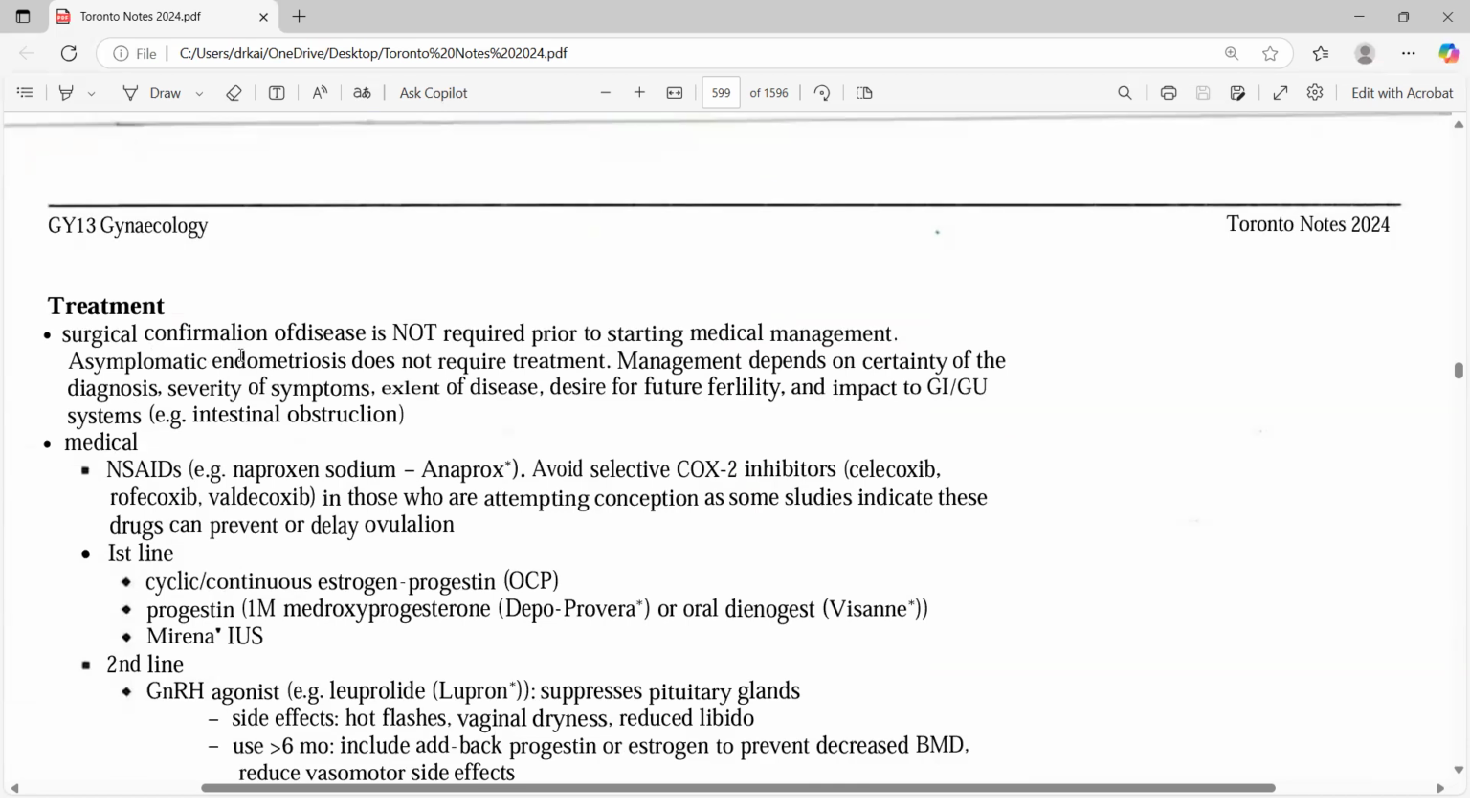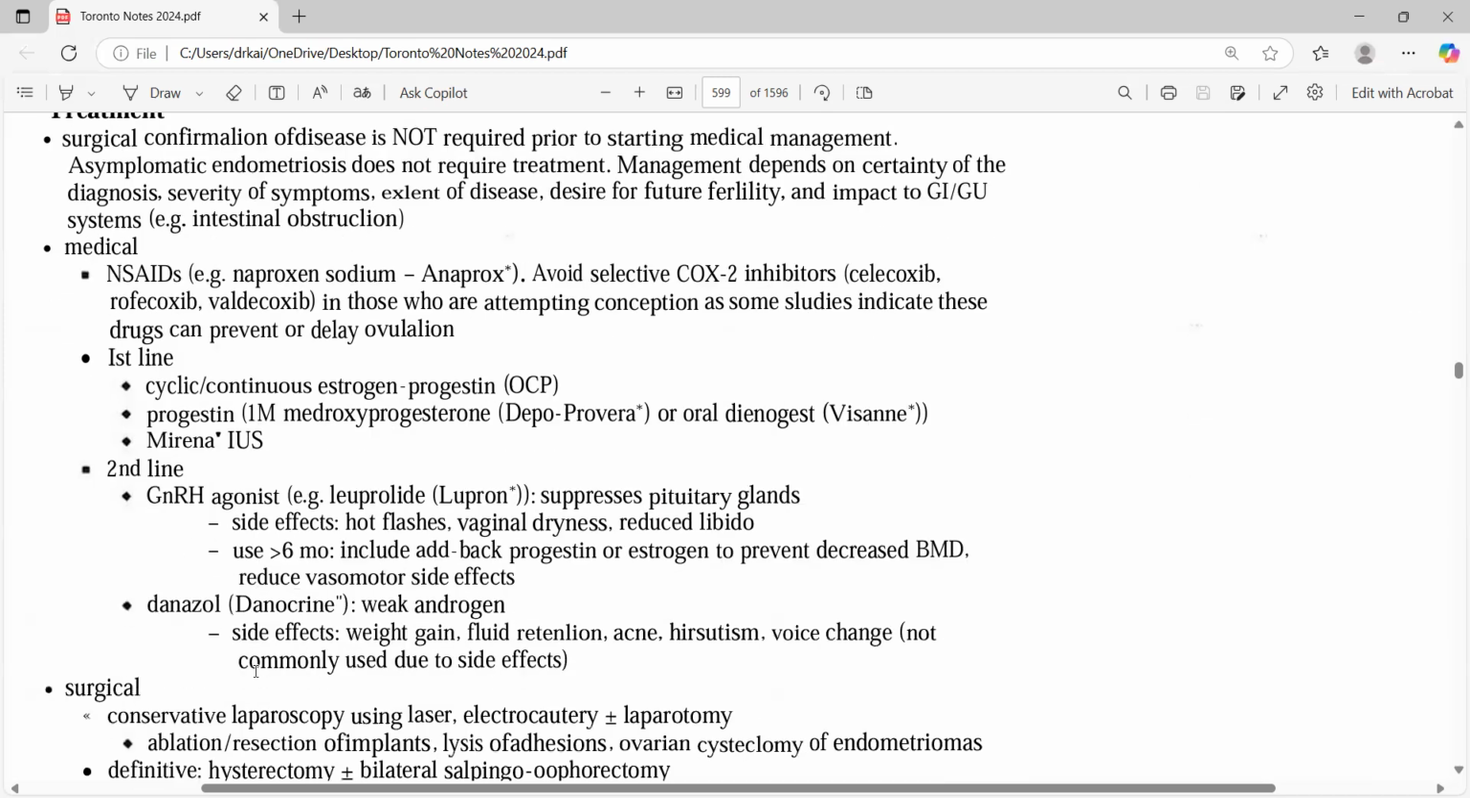As you said, surgical confirmation of disease is not required prior to starting any medical therapy. So CHC. But for me, I feel like if there is any gynae case, don't directly jump to anything before going for CHC, wherever it's possible. Then it talks about the other symptoms like intestinal obstruction, because if it's at that place, then that one you have to treat. Then NSAIDs for the painkillers, and naproxen works really well. Then the first line is OCPs, progesterone, Mirena IUS. Second line is GnRH analogs.